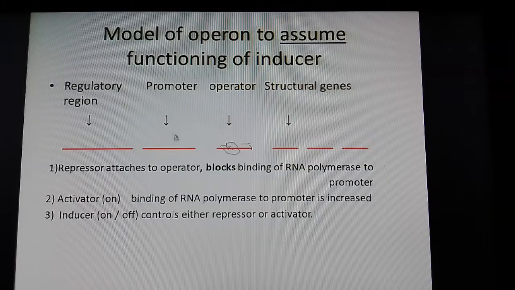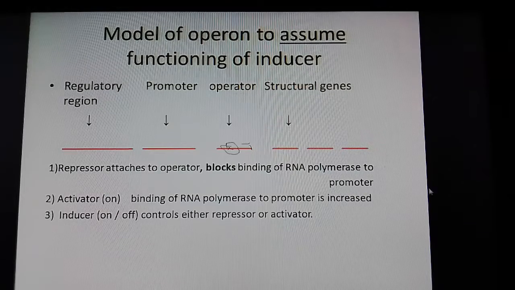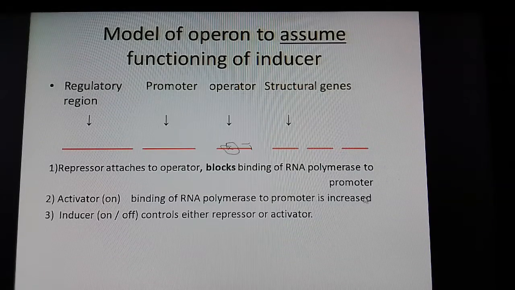When the promoter gets attached to RNA polymerase, what will happen? It would stimulate structural genes, and in consequence they will transcribe the respective mRNA and will be producing the proteins of their kind. And the inducer will also stimulate the activator. So that way it would be increasing the binding of RNA polymerase to the promoter region, and the functioning of structural genes will keep increasing.